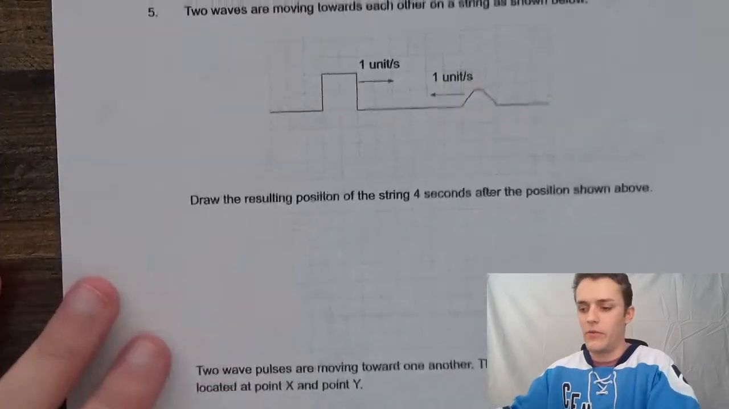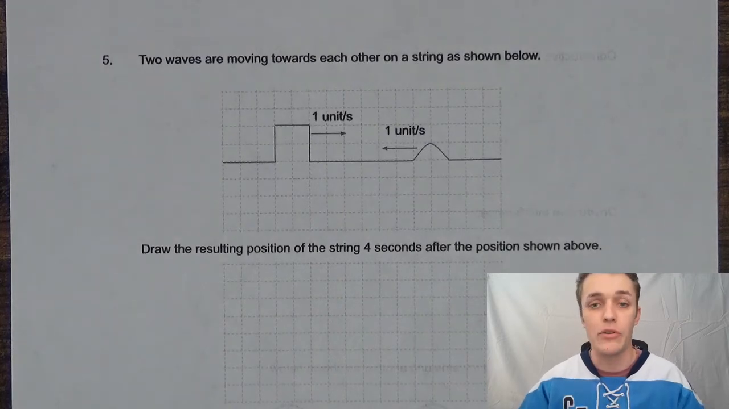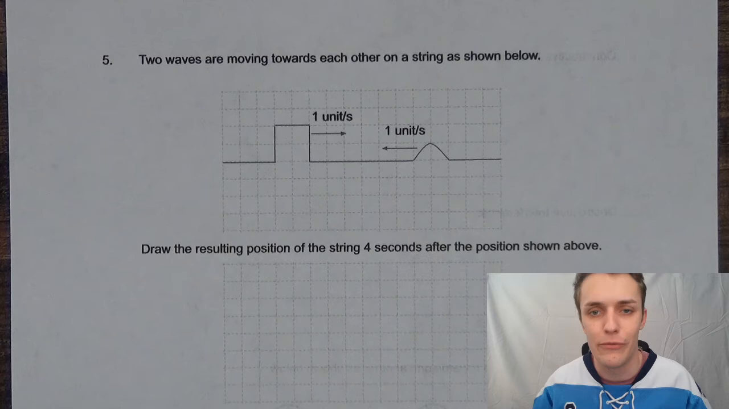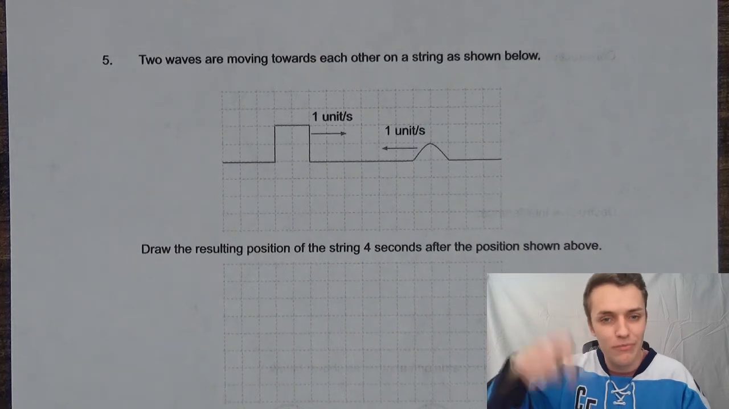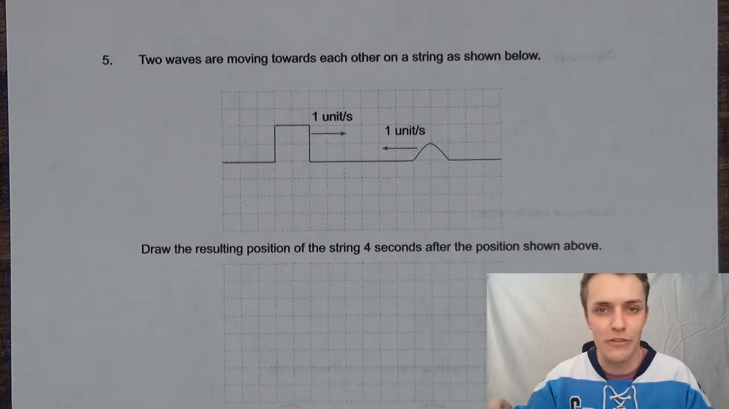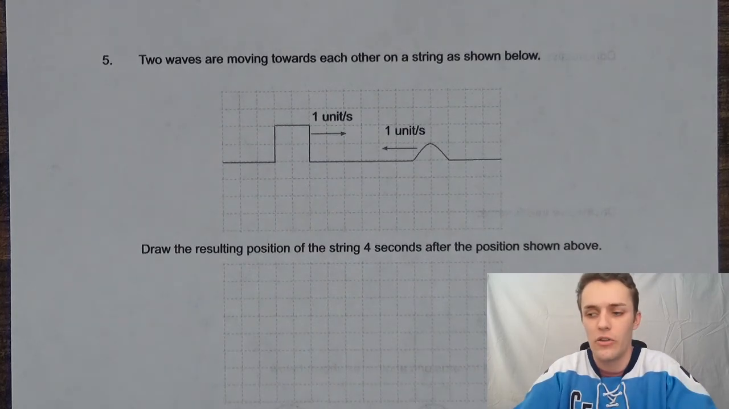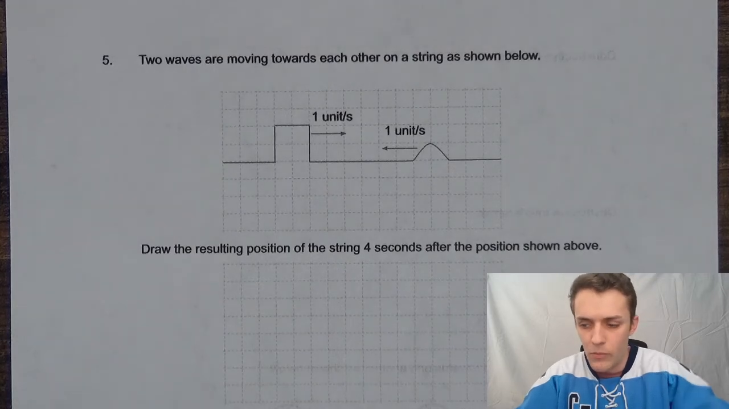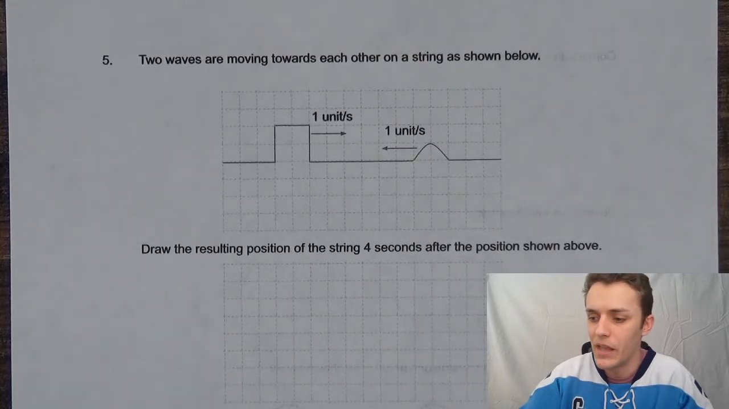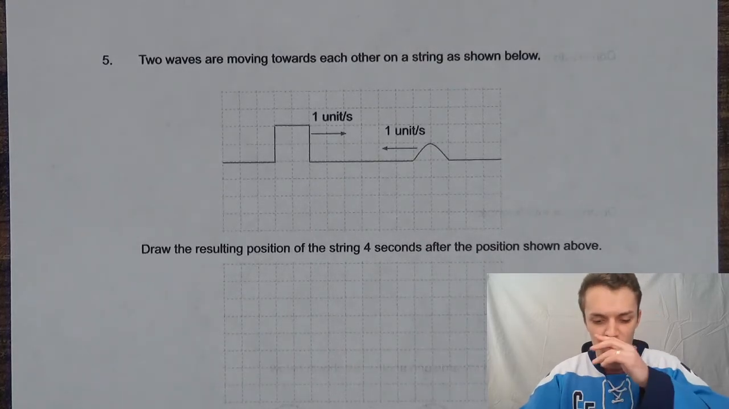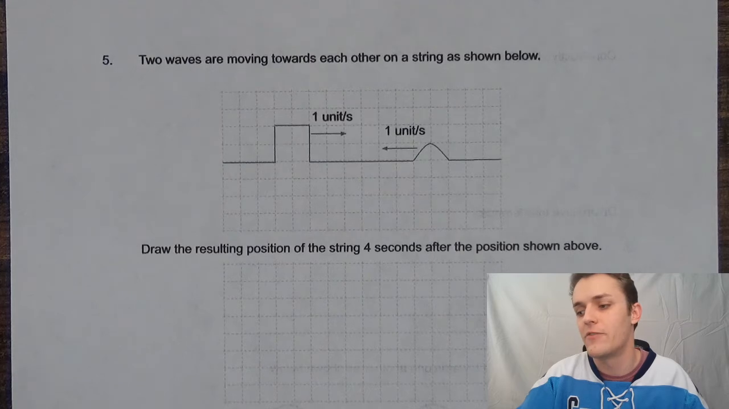To give you a little bit more of a visual on how the shapes really add on top of each other, we've got wave pulses of different shapes. It's not really easy to make a shape that's not a wave, like a square hump, but this is just for illustrative purposes. So again, we've got two waves that are moving towards one another on a string as shown below. We've got a square wave pulse and a rounded wave pulse. And this time they've got speeds. Each of them has a speed of 1 unit per second. And the problem says draw the resulting position of the string 4 seconds after the position shown above.